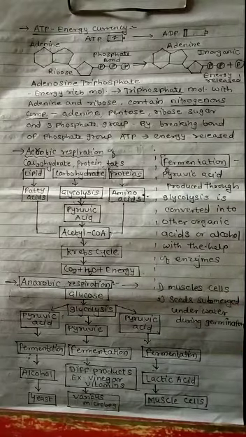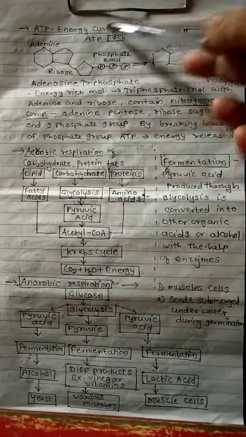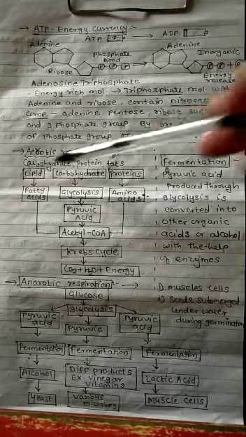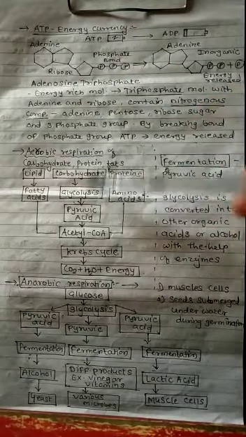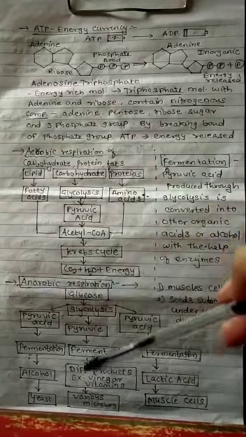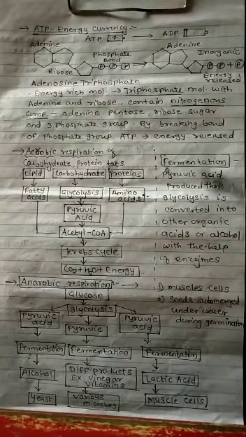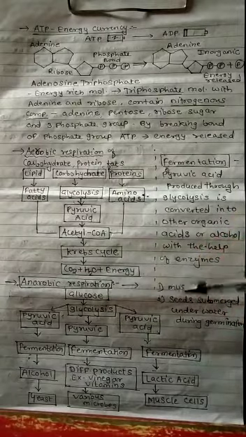So in that topic we saw ATP as an energy currency and its diagram, then the flow chart of aerobic respiration of carbohydrates, proteins, and fats, the anaerobic respiration flow chart, then what is fermentation, and the examples of anaerobic respiration.